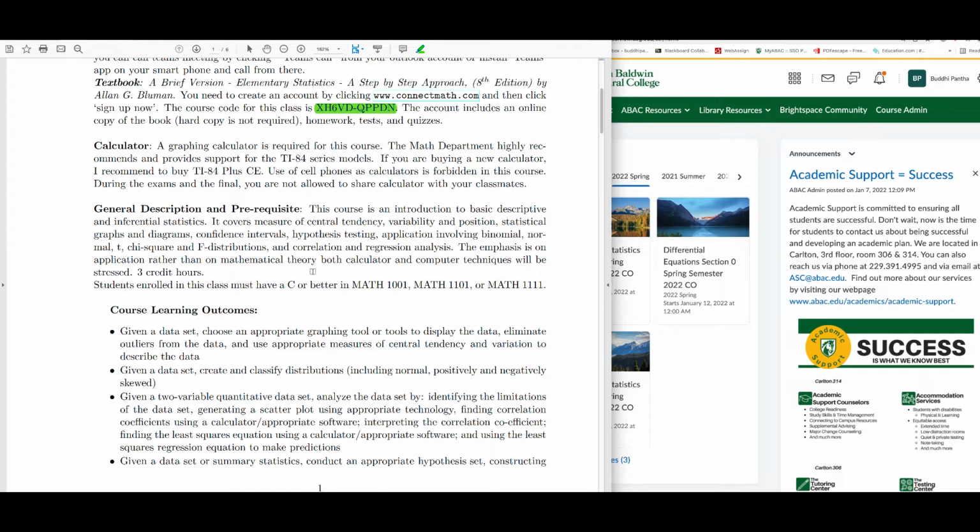The emphasis is on application rather than mathematical theory. Both calculator and computer techniques will be stressed. The total is a 3 credit hour course, and the prerequisite is that you need to have Math 1001, 1101, or Math 1111.